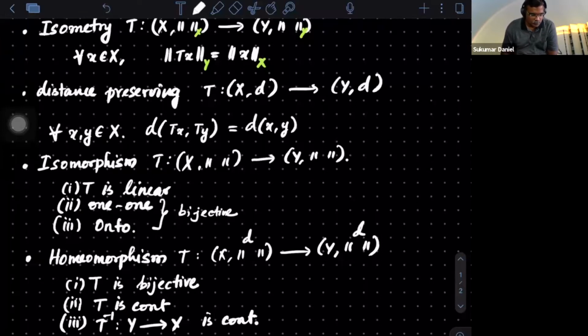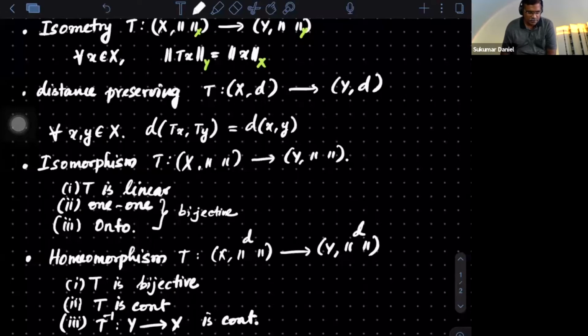Okay, good. What about distance preserving? What about isomorphism? Okay, so the zero map is clear.